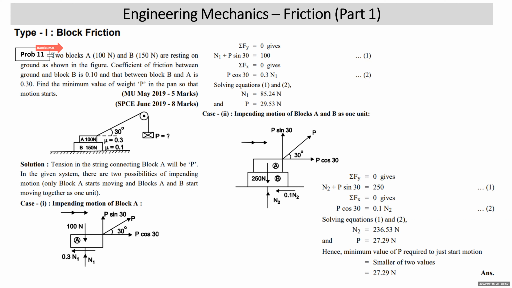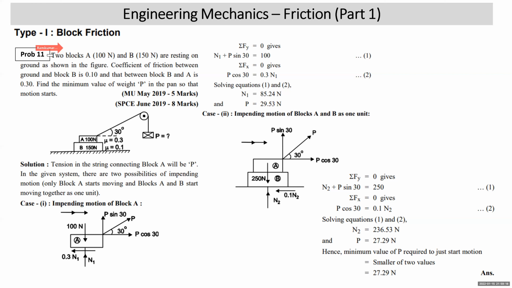Well, students, you see that in this case there are two blocks, one resting over the other. You have the 100 Newton block A, which is resting over the 150 Newton block B. The 100 Newton block A is connected to a string, which is taken around a frictionless pulley, and then there is a pan in which force P is applied.